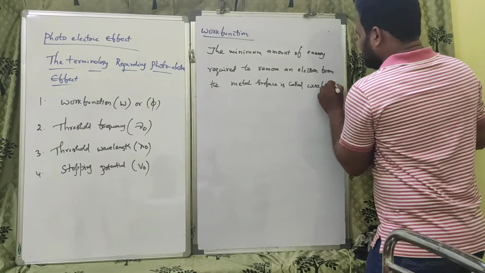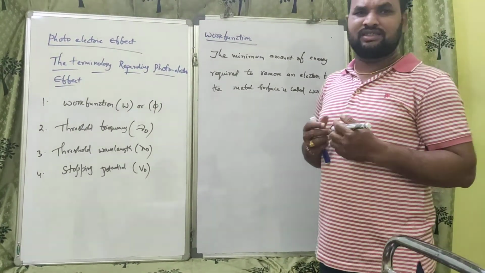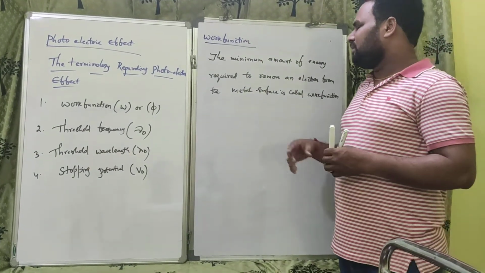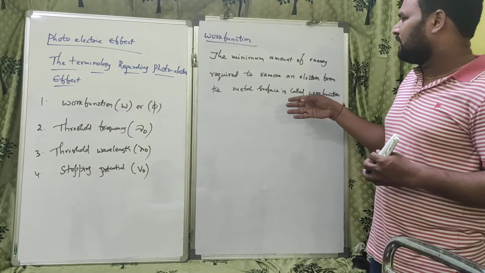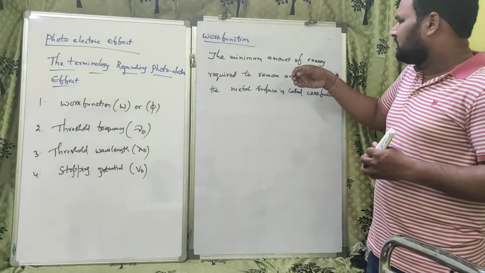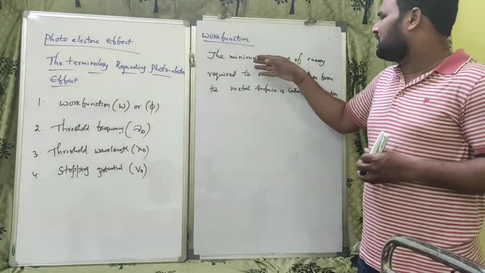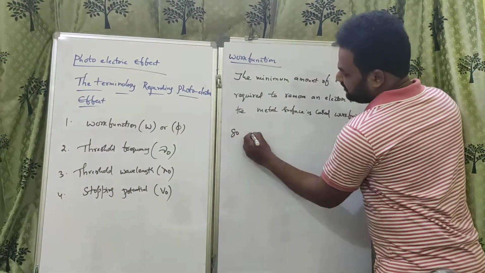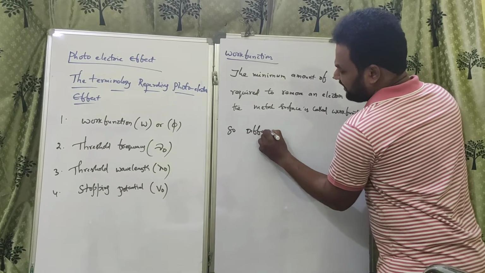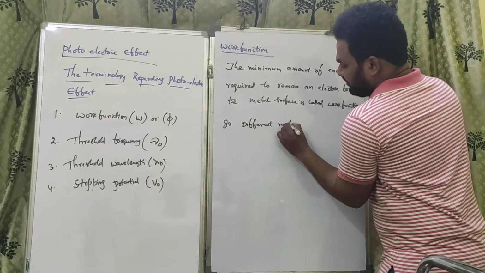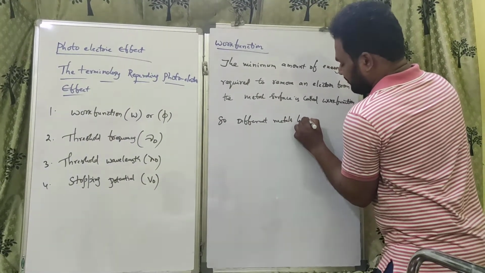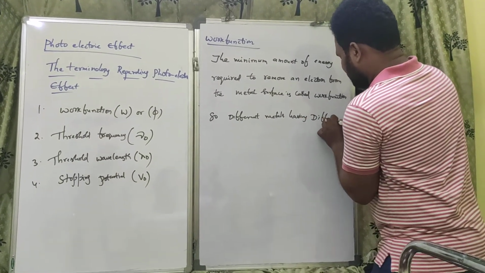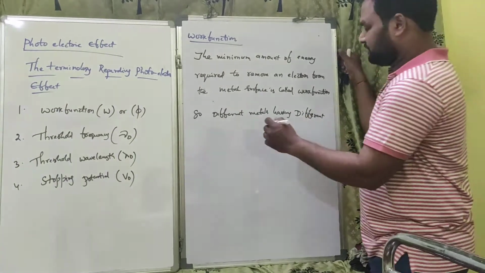That indicates that to get the electrons from the metals, we have different work functions for different metals. For some metals we have to consume more energy, for some metals we have to consume less energy. So different metals have different work functions.